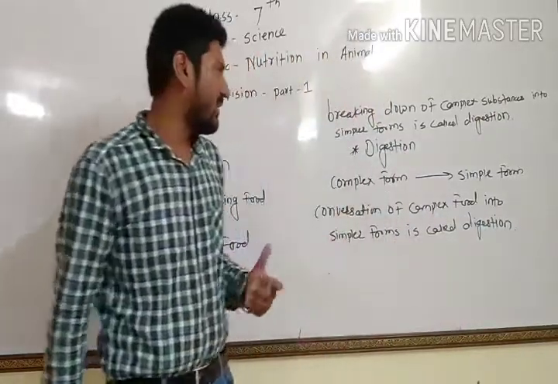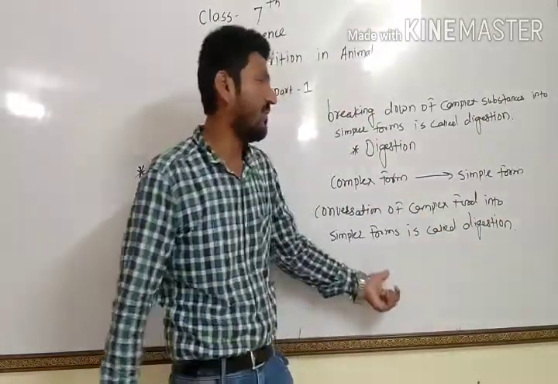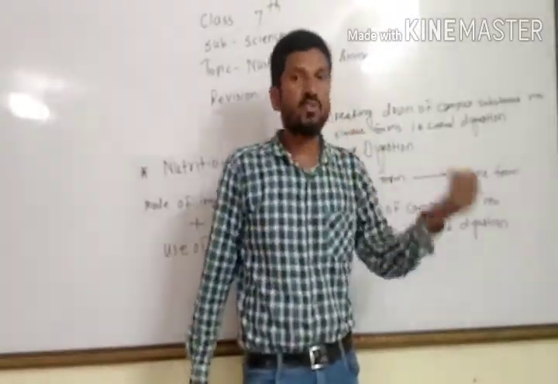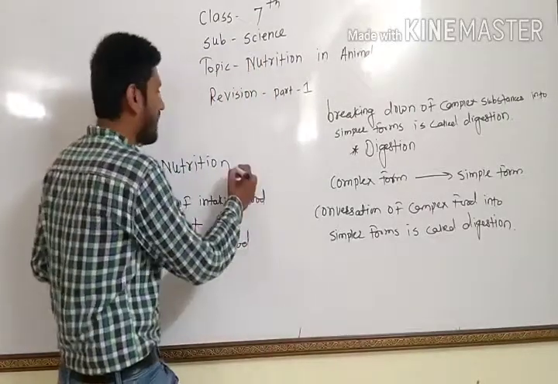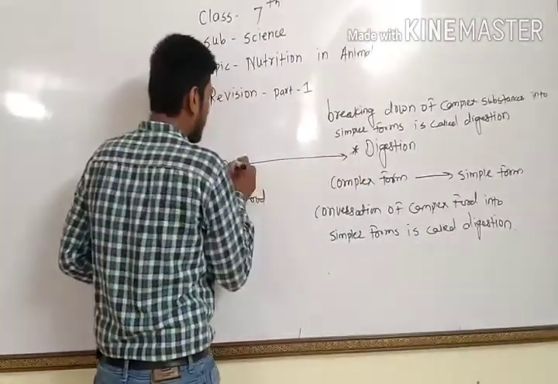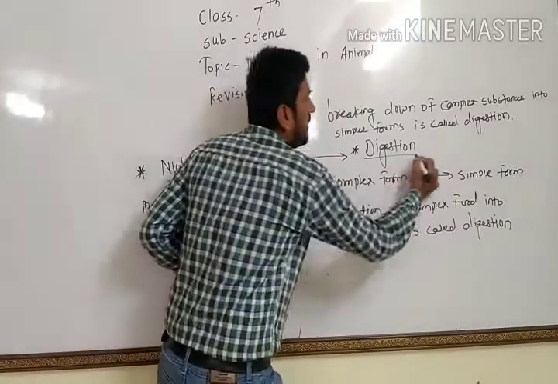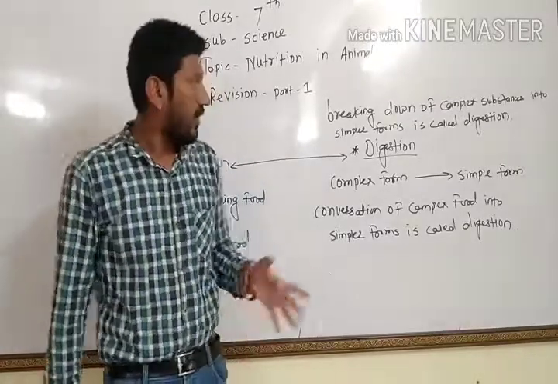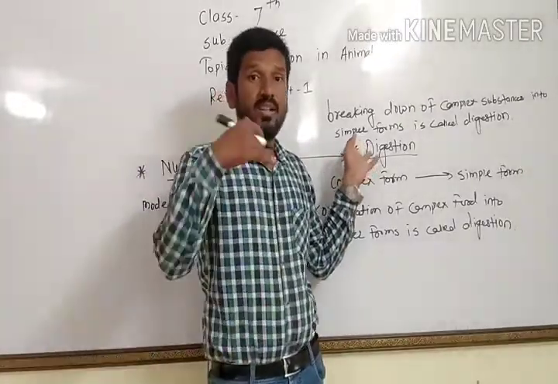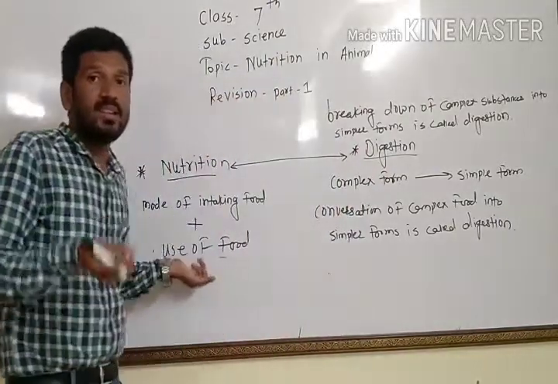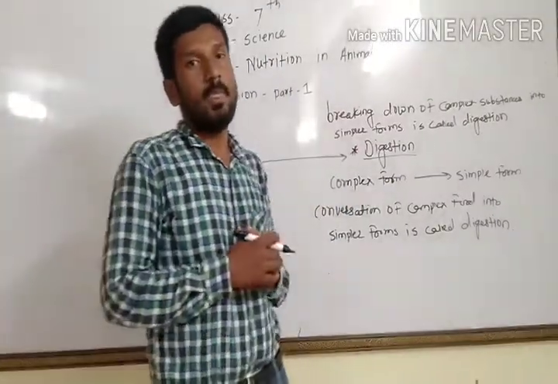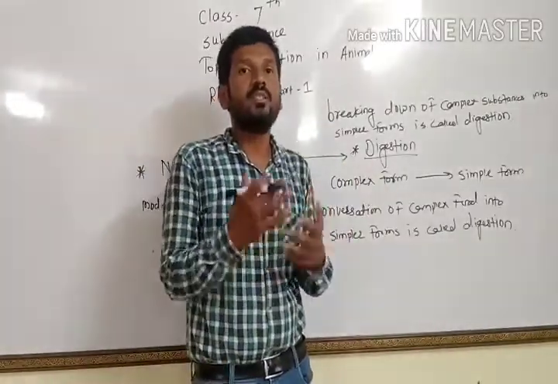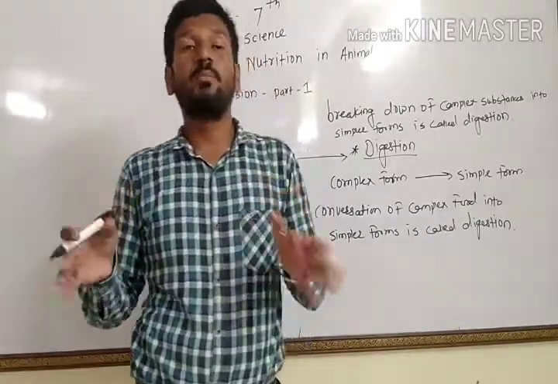We can use any one definition. Conversion of complex food into simpler forms is called digestion, or breaking down of complex substances into simpler forms is called digestion. Both processes are very important for us. Nutrition and digestion are both very essential for our survival. Digestion starts after intaking food. Nutrition begins with how we take food into our body, and after nutrition, digestion starts. Digestion turns the complex substances into simpler substances.